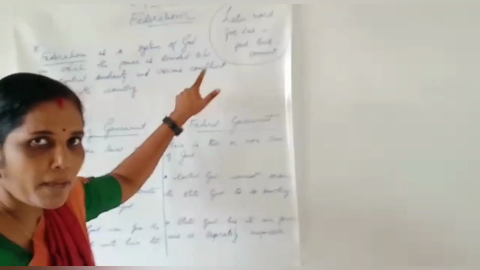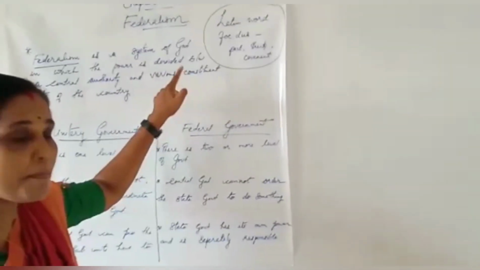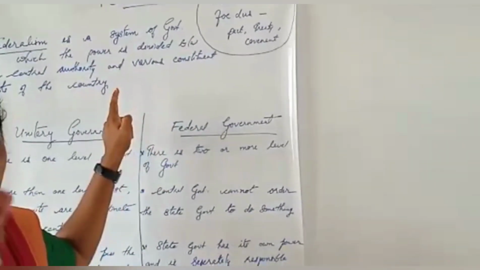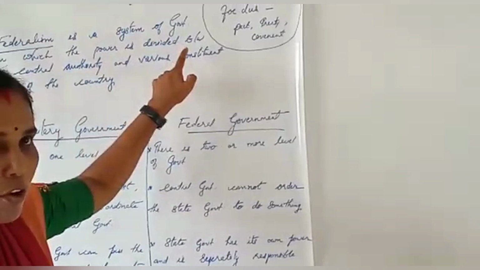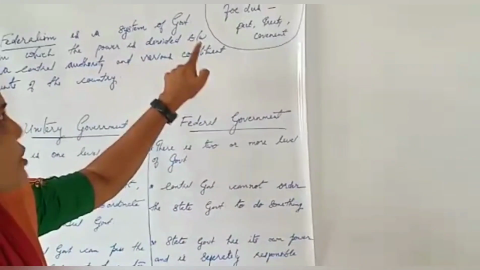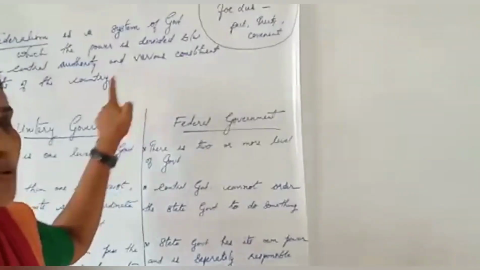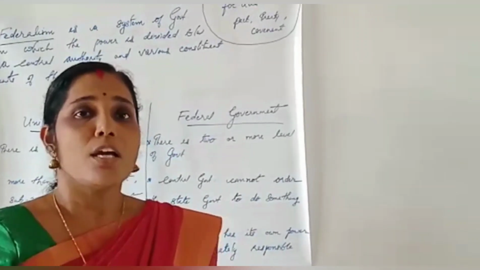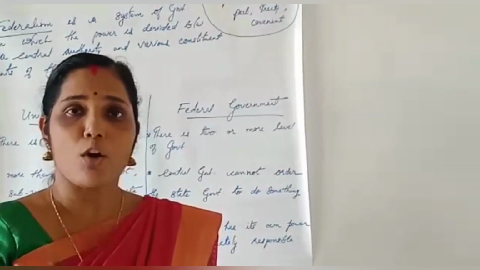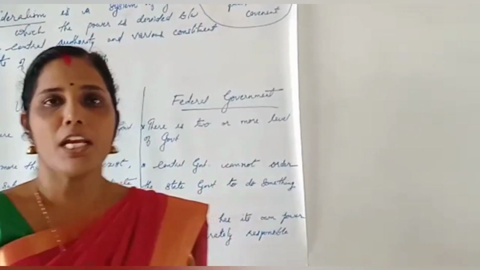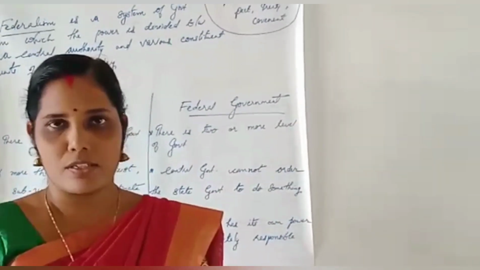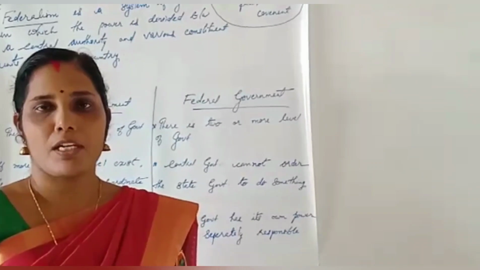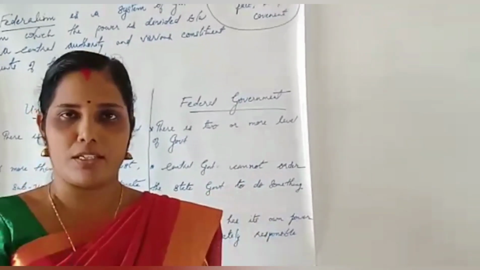What is federalism? Federalism is a system of government in which the power is divided between a central authority and various constituent units of the country. Usually we can say that federalism has two levels of government. One is the government for the entire country. It looks after the common national interest. And the second one is state level or provincial level. It looks after the day-to-day administering of their state.